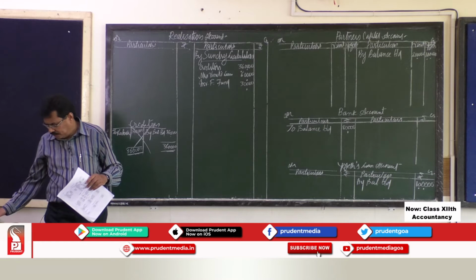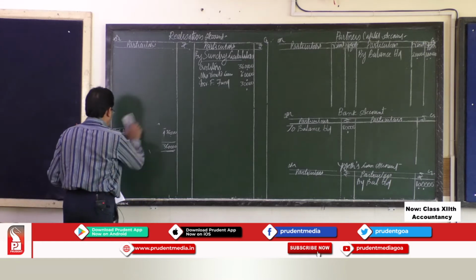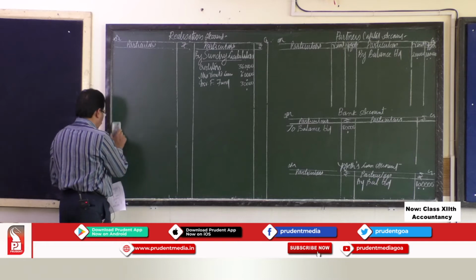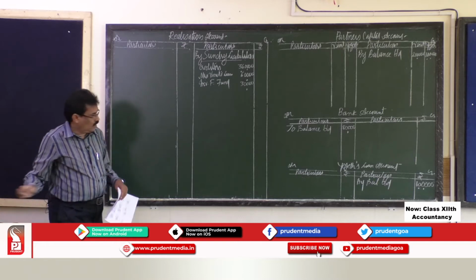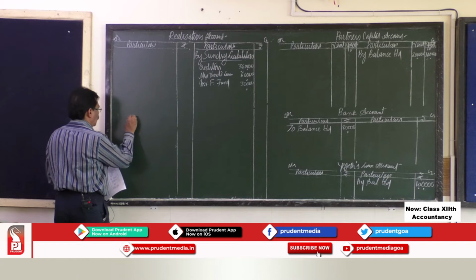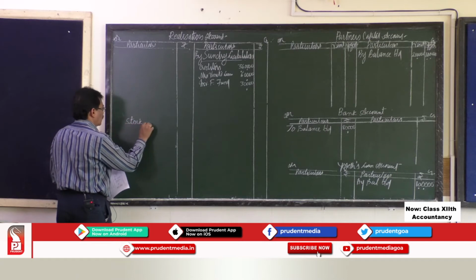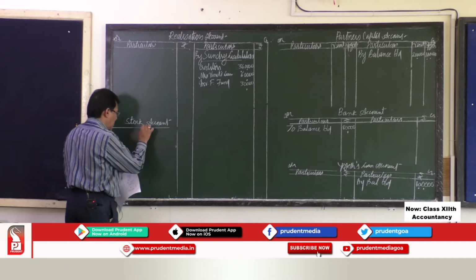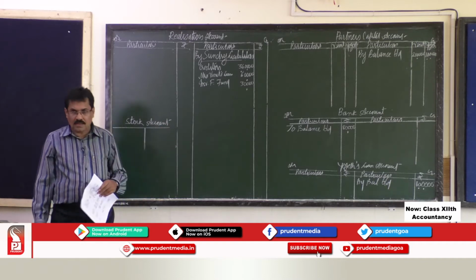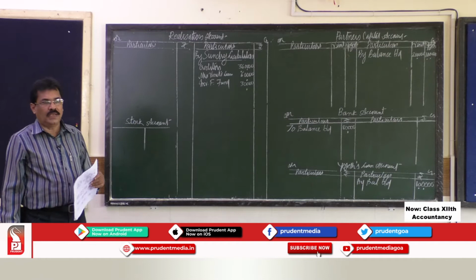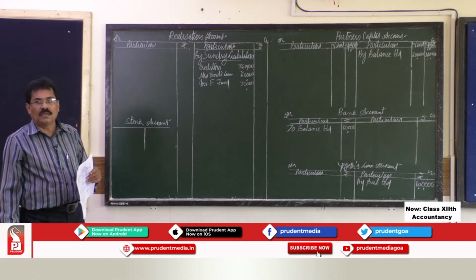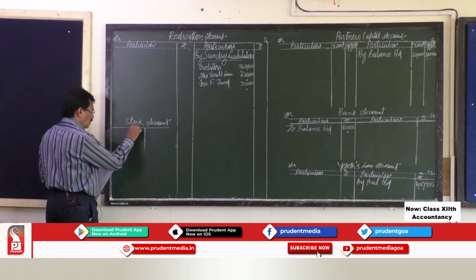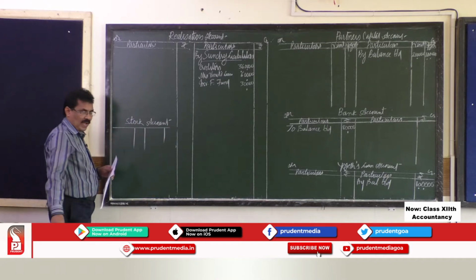Now let us assume that the stock account is there. Stock account is an asset having a debit balance. All assets have a debit balance.